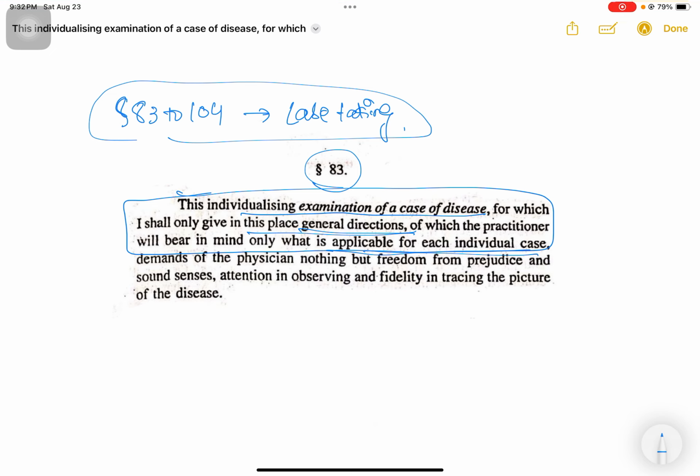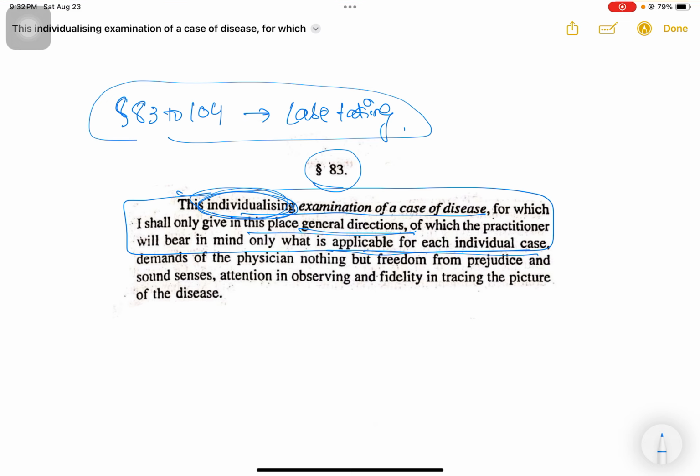So just like how disease is individualized in a patient, and just like how the remedy that we give is also individualized to a patient, the art of case taking, the way we frame questions, or what questions we ask a patient is also supposed to be individualized.